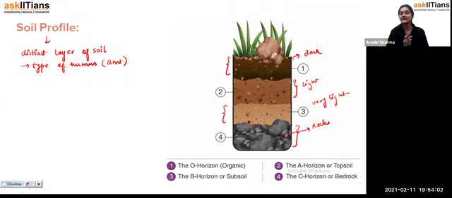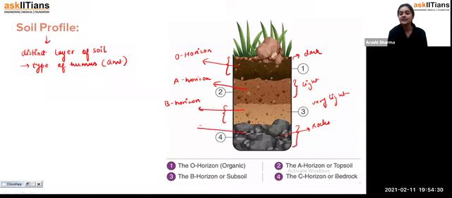Now you can see here, students, that this soil profile is divided into four parts, and we have given a name to each layer. This very first layer is called the O horizon. Why? Because we have separated them horizontally, that is why we call it the O horizon. Then it is the A horizon, then the B horizon, and the C horizon.